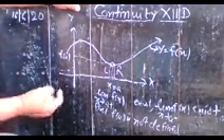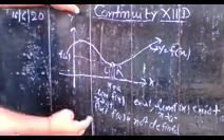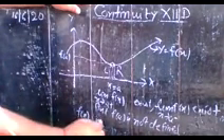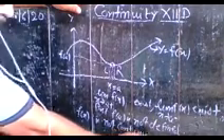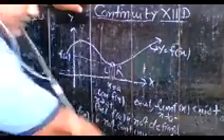So this shows that the curve is not continuous. Hence, f(x) is not continuous at x is equal to a. This is your first situation in which the function is not continuous.